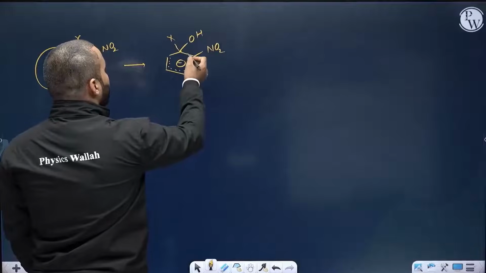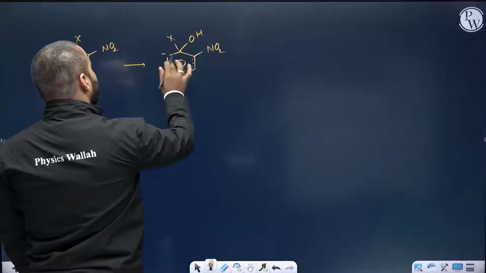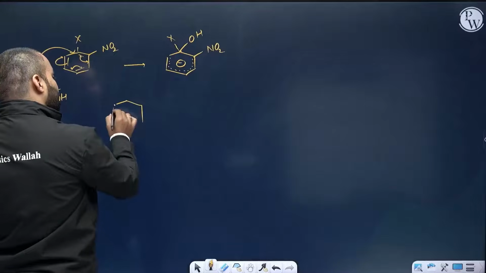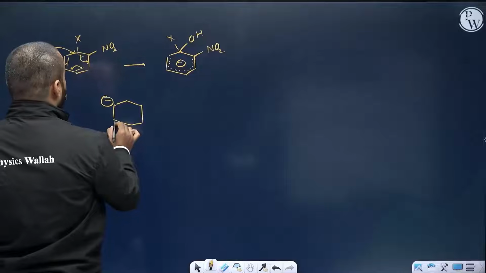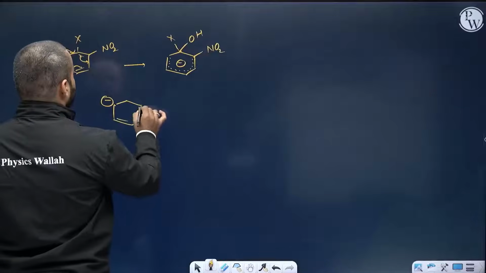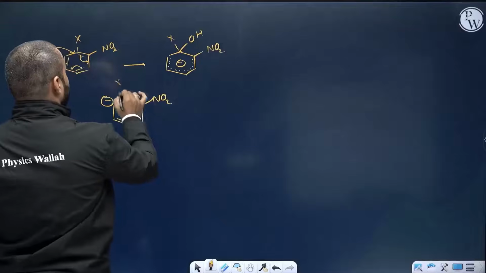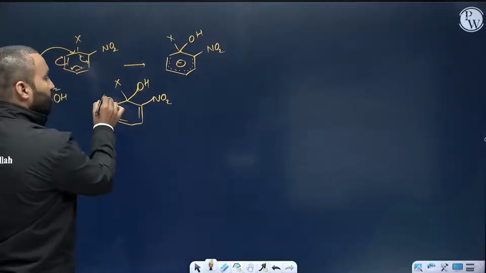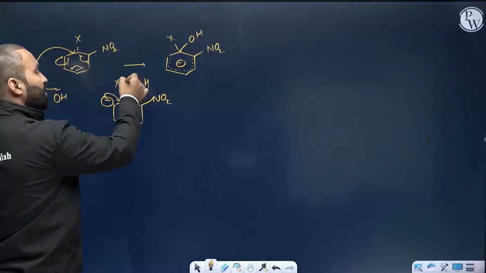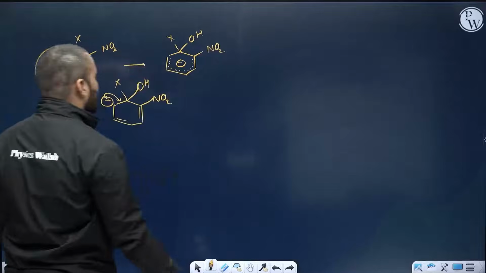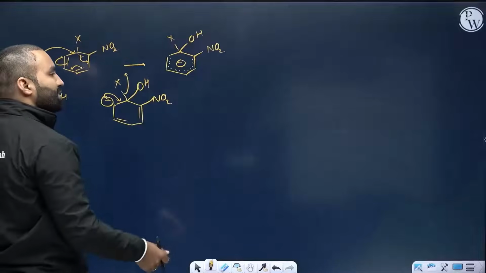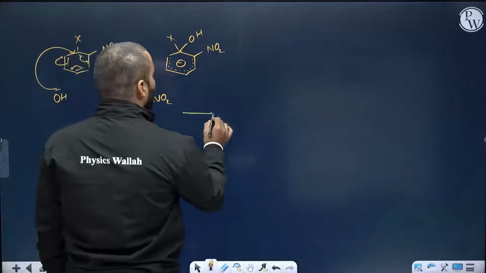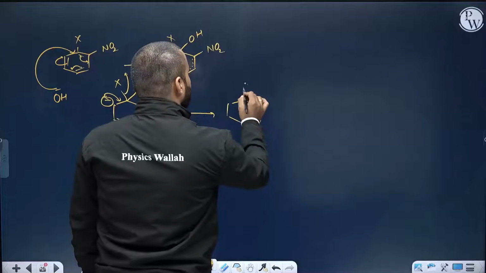Now, the moment this pair of electrons present on this center, this negative charge, wants to come back, see, this is the structure: NO2, this is X, this is OH. When this negative charge tries to form a bond, it has to either kick out X or kick out OH minus. OH minus cannot be kicked out because X was the group we wanted to substitute. X leaves and you obtain a compound with OH in the place of halogen.